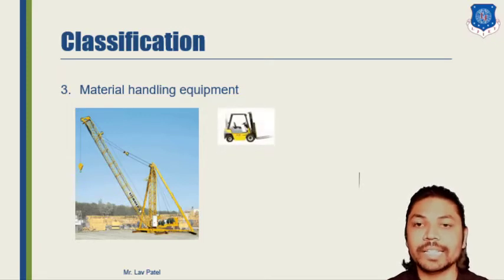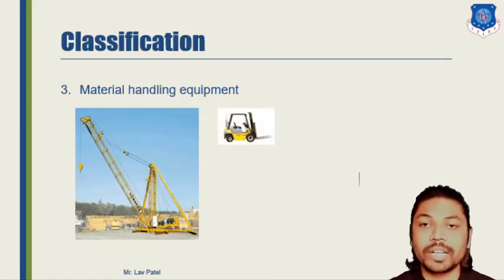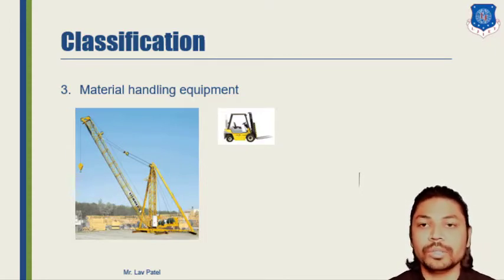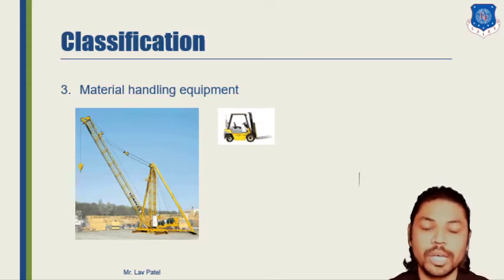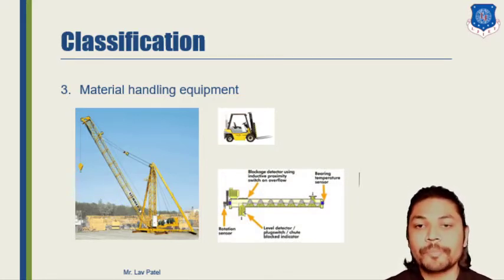The second one is the forklift. As we have seen, the forklift has been used in several industries and warehouses for a very long time. It is a very compact and easy way to transport material from one place to another. The third one is the conveyor belt. Basically, the conveyor belt system is used for lightweight material or as a continuous feeding mechanism.